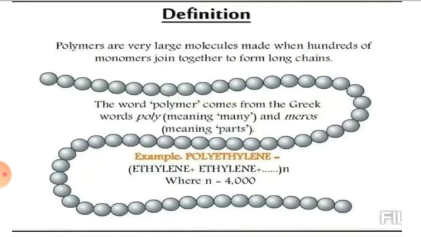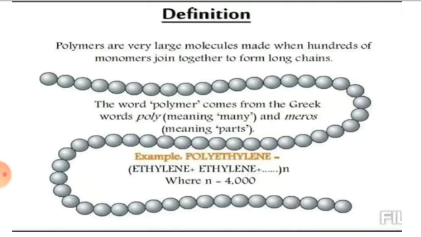So it is a complex structure, a large macromolecule, a big molecule, made from repeating units. The unit is repeating again and again, and that unit is your monomer. It consists of high molecular mass. The molecular mass of a macromolecule ranges from 10 raised to 3 to 10 raised to 7